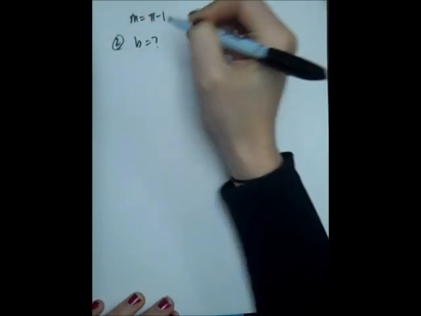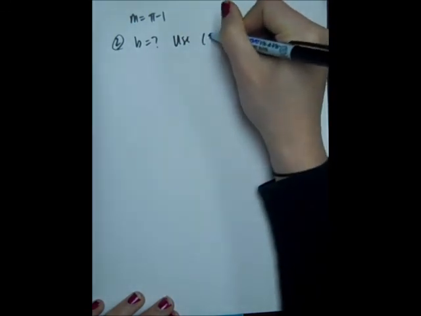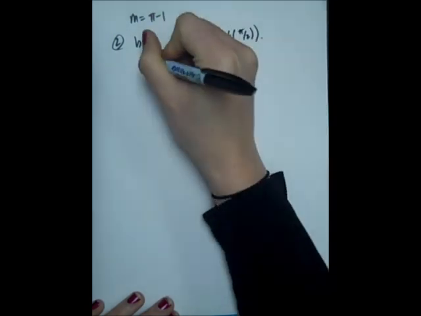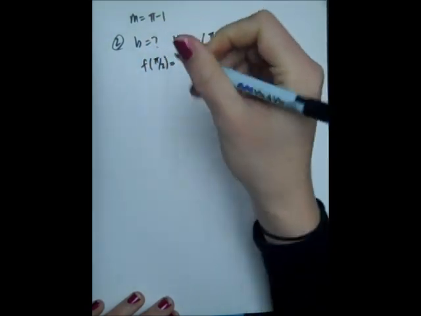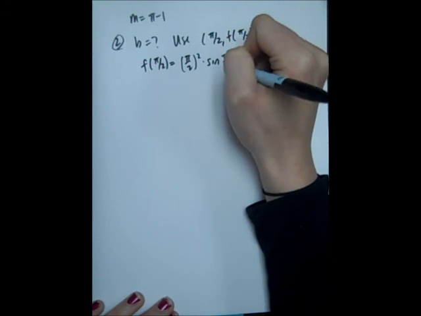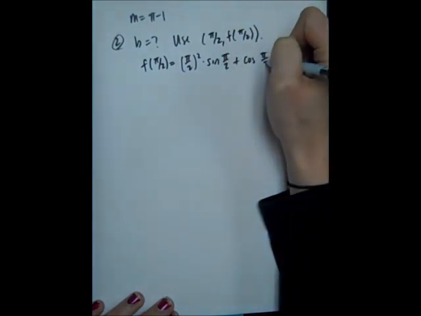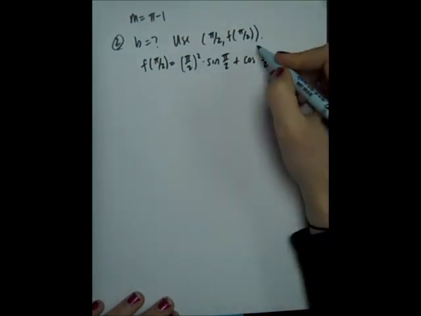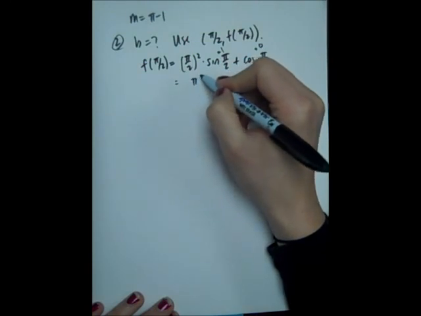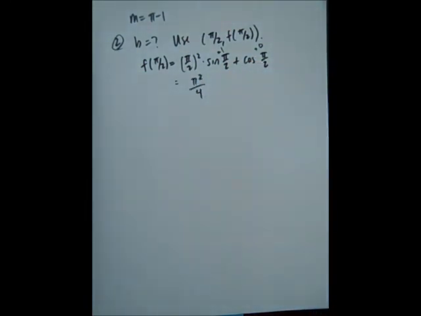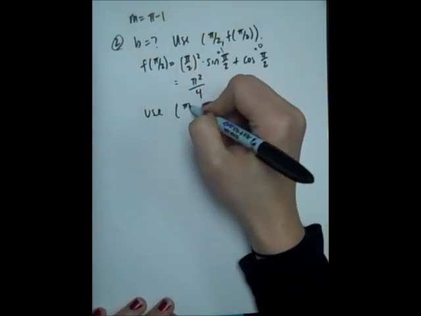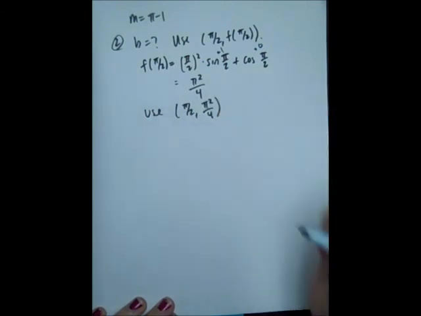Now I just need to figure out what b is. So to find b, we're always going to use the point at pi over 2, because that's what we're looking at, f of pi over 2. What is f of pi over 2? Remember, this was the original function. So f of pi over 2 is going to be pi over 2 squared sine of pi over 2 plus cosine of pi over 2. Cosine of pi over 2 we already said is 0, sine of pi over 2 is 1. So this is just pi squared over 4 once I actually work that out. So the point that I'm going to use is pi over 2, pi squared over 4.